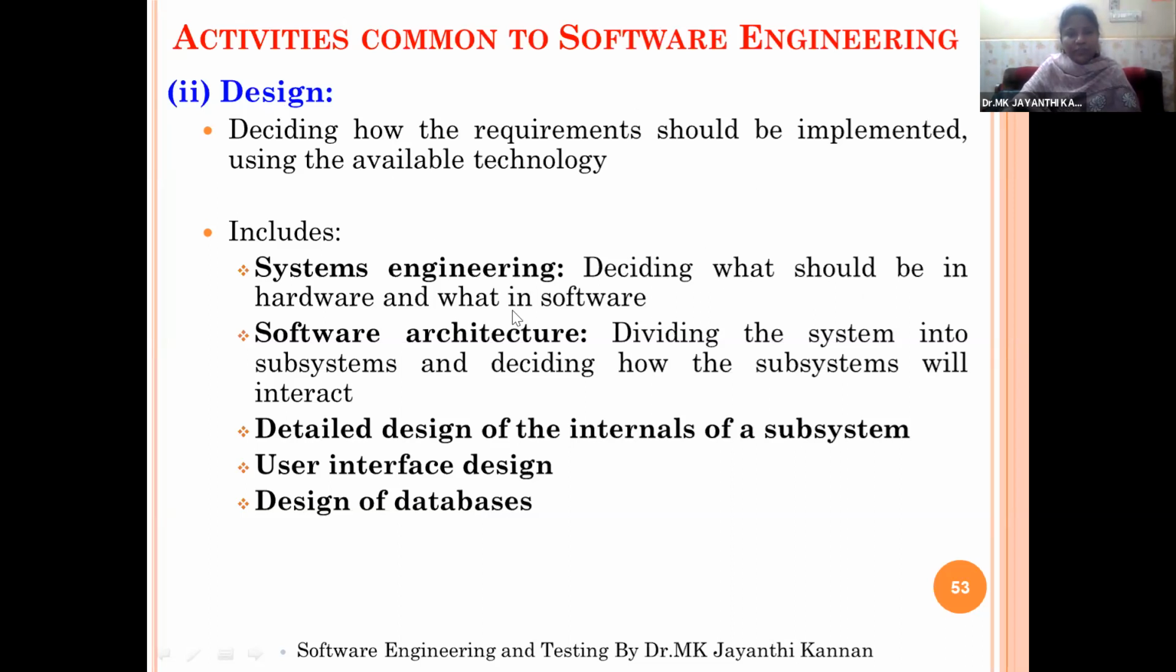So in design, we need to consider software design, hardware design, or software architecture design, and internal subsystem designs, user interface design, and design of databases.